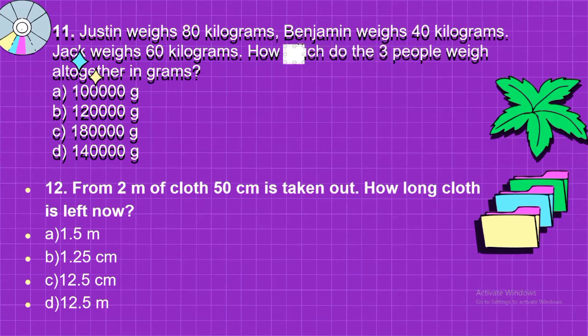You can see here, Justin's weight is 80 kilogram. Got it? The weight of Benjamin is 40 kilogram. So this is 40 kilogram,